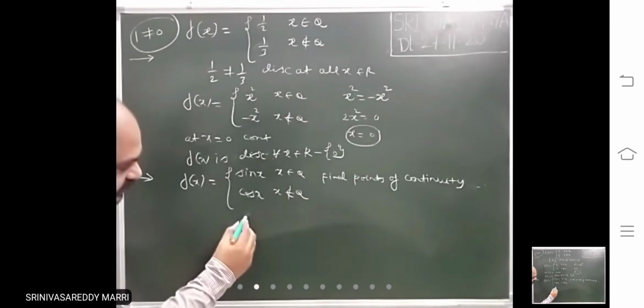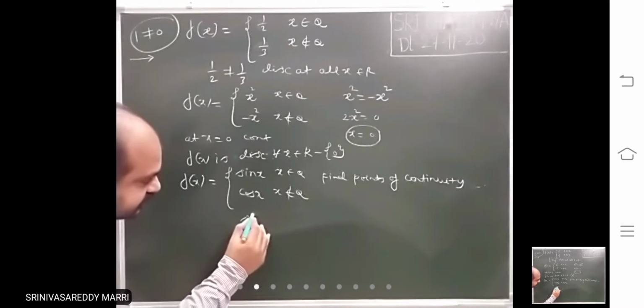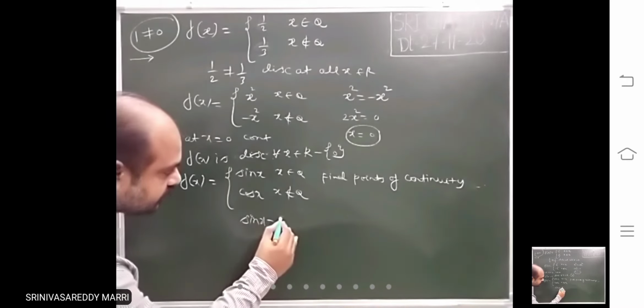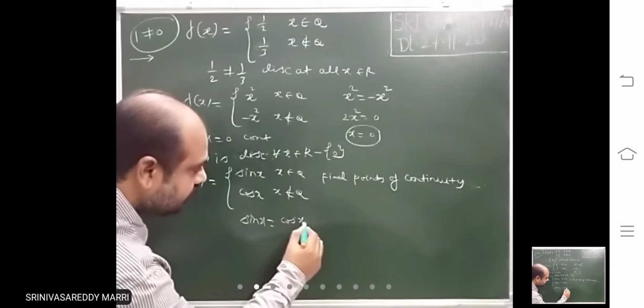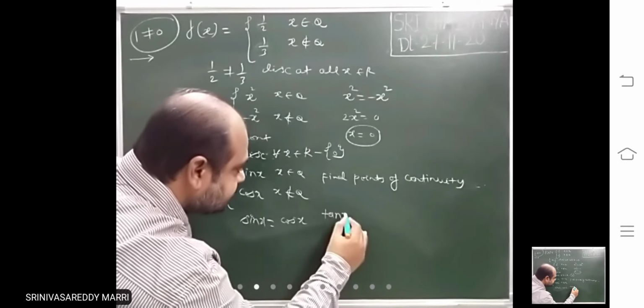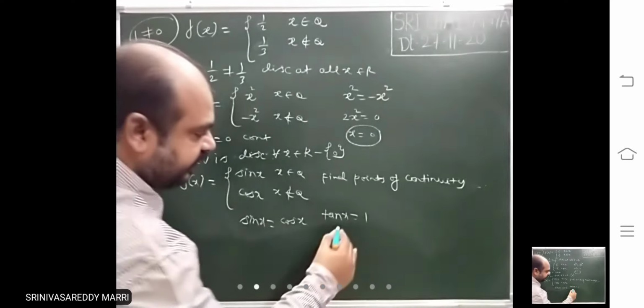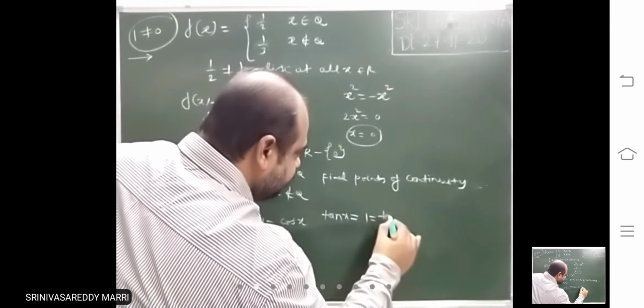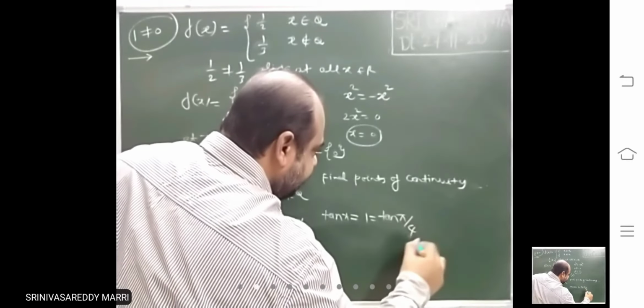Just equate this to this and find x values. So that implies tan x equal to 1. Tan x equal to 1 means this is tan pi by 4.